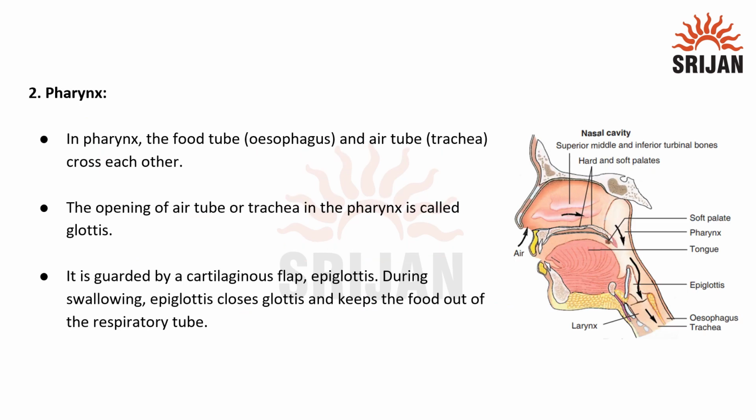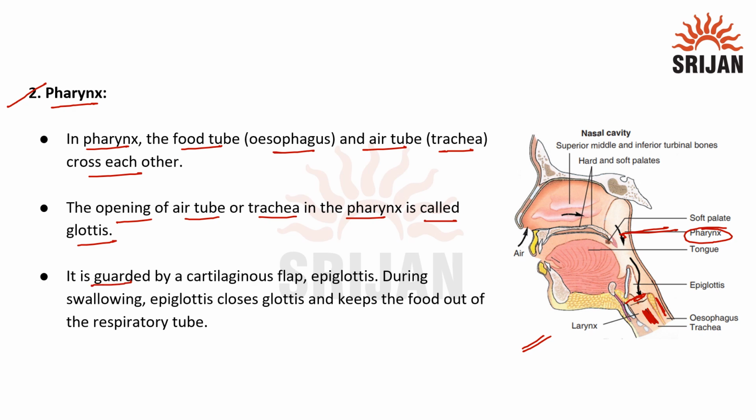Now let's understand about second part, that is pharynx. In pharynx, the food tube, that is esophagus, and the air tube, that is trachea, cross each other. In this image we can observe this is the food pipe, that is esophagus, and this is the trachea, that is windpipe. And here we can observe a common region which is called as pharynx. The opening of air tube or trachea in the pharynx is called glottis. So here we can observe this is the trachea and this is the opening of trachea. So this opening is called as glottis.